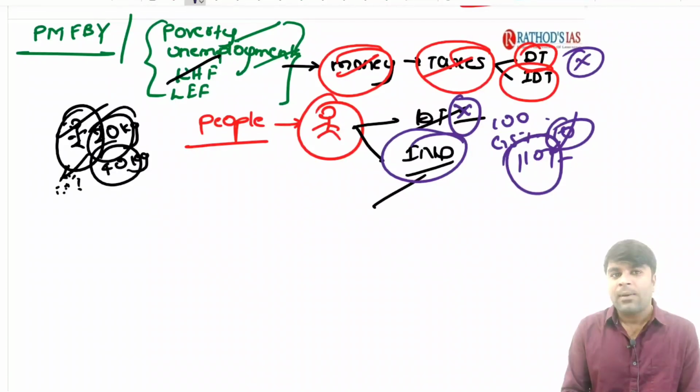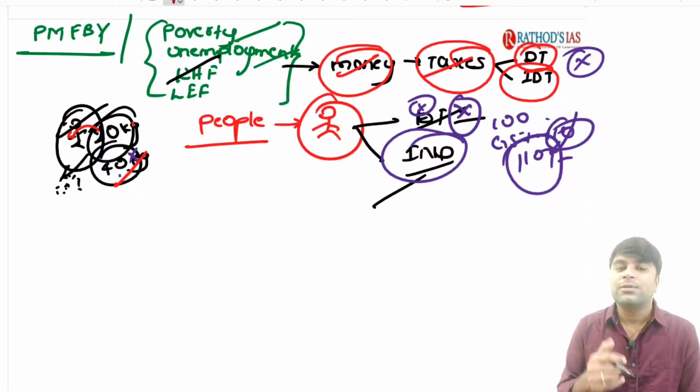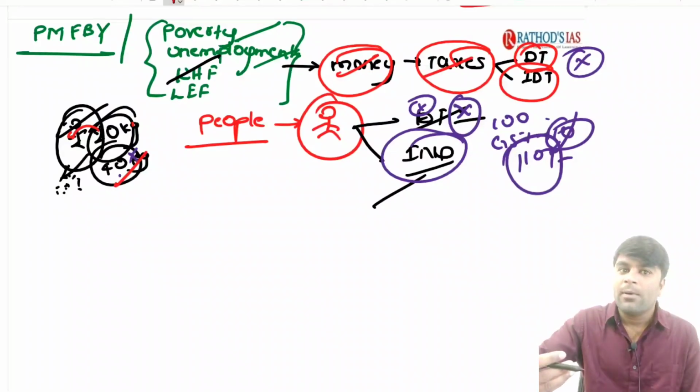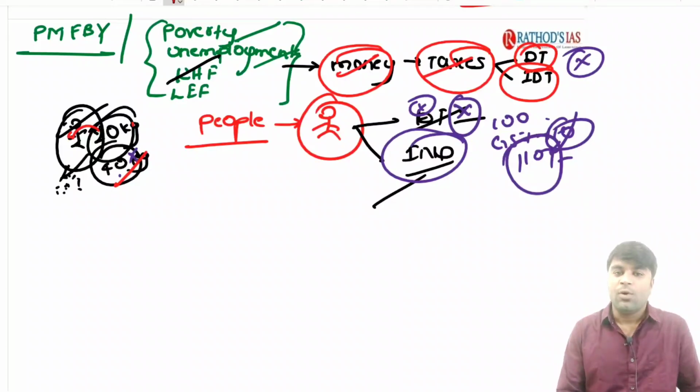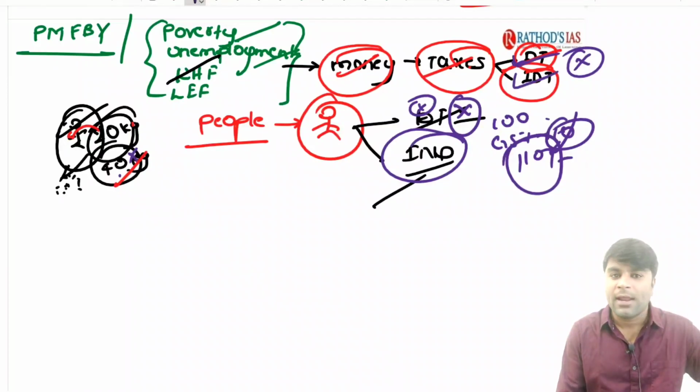Now, do you think the farmer can demand the goods? Leave aside the direct taxes. Can the farmer demand the goods? No, because he is practicing subsistence agriculture. Whatever he is producing is just enough to feed the family. And if he can produce more food grains, like 40 kgs, he can transport that extra 20 kgs of the food grains to the market, and then by using that money he can demand the goods. And if the farmer demands the goods, then the government of India can get the indirect taxes. So as far as taxes are concerned, both direct taxes and indirect taxes, the government of India did not get any kind of direct or indirect taxes from the farmers during that period.